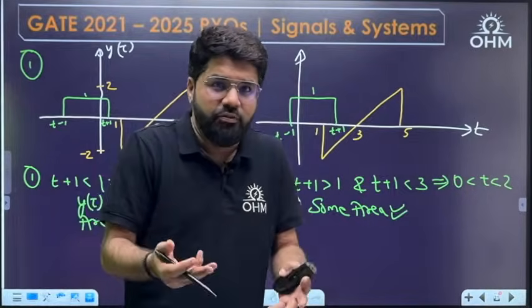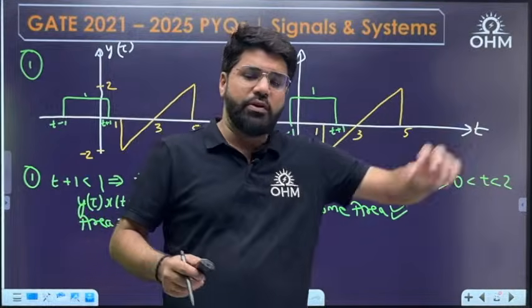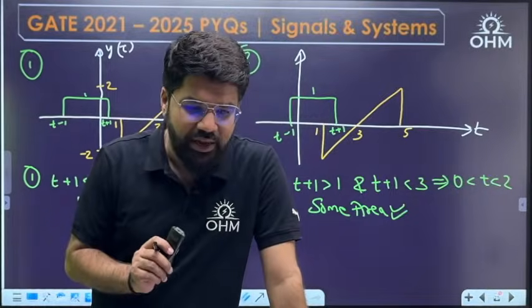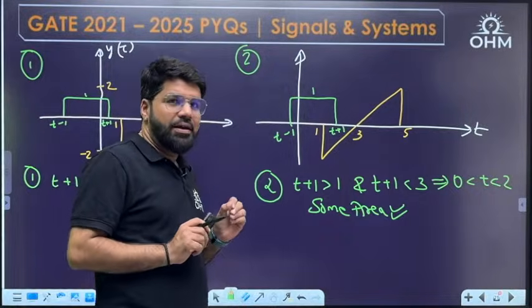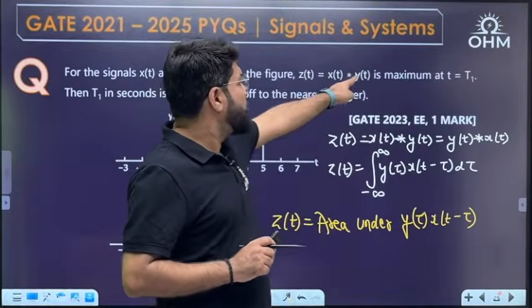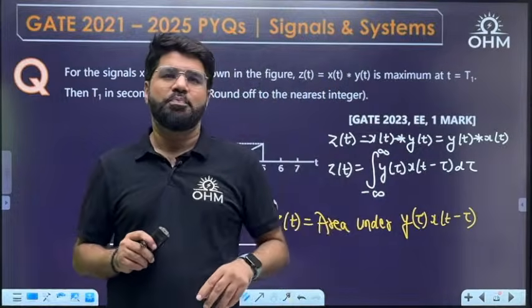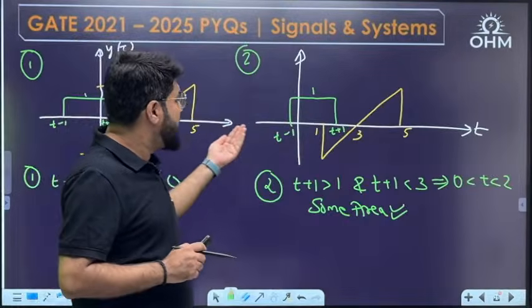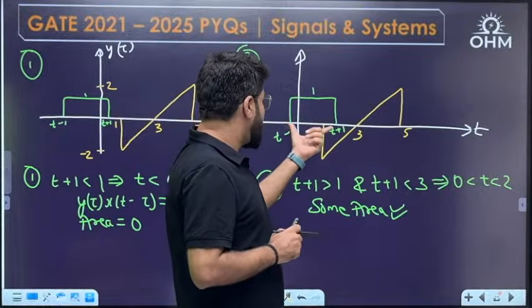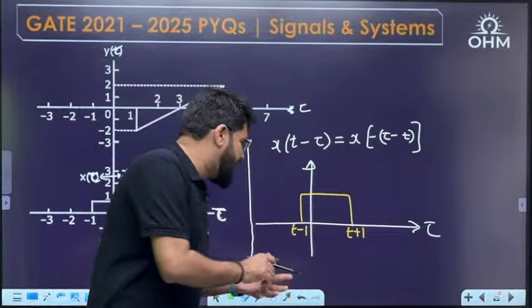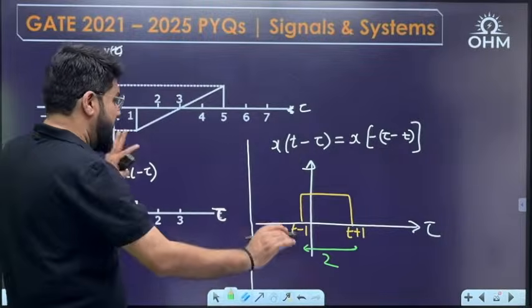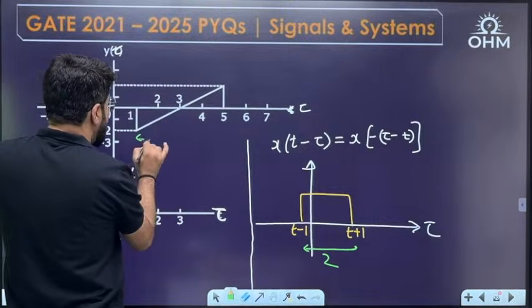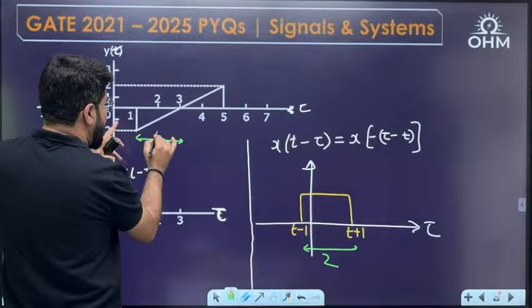Yes, I would have calculated this area if I wanted the convolution for all values of time. Keep listening. But I want the result of convolution to be maximum at some time. What is that time? Now see, if you keep shading this, important point to note is, what is the width of this rectangle? The width of this rectangle is 2 unit. And this negative portion of the line is also for 2 unit.